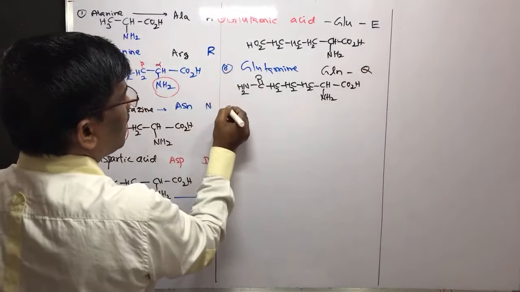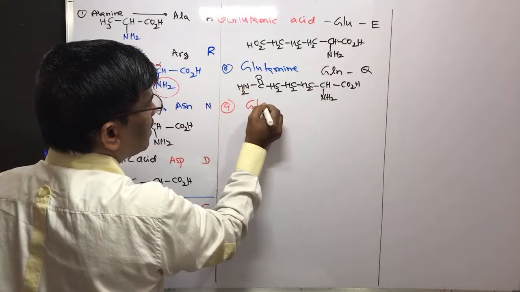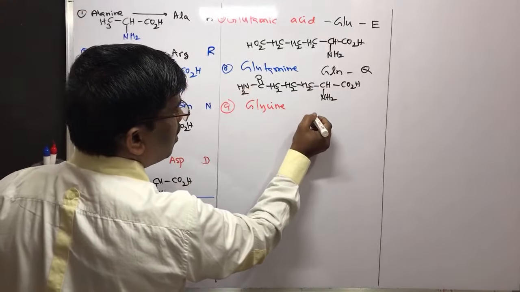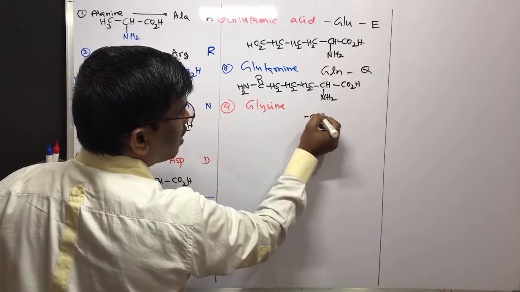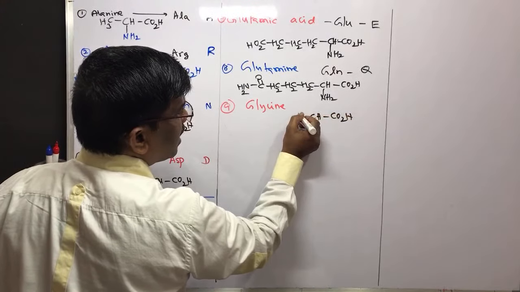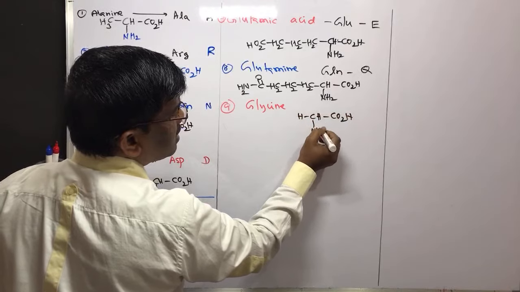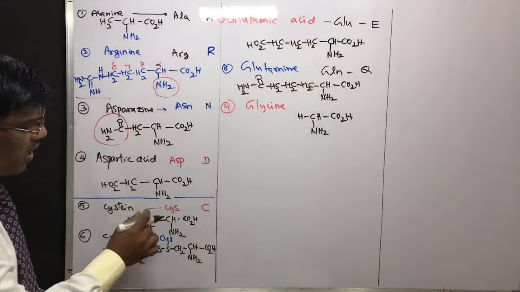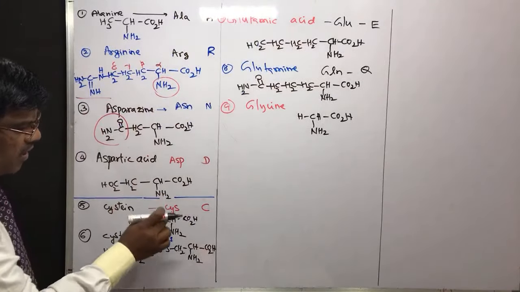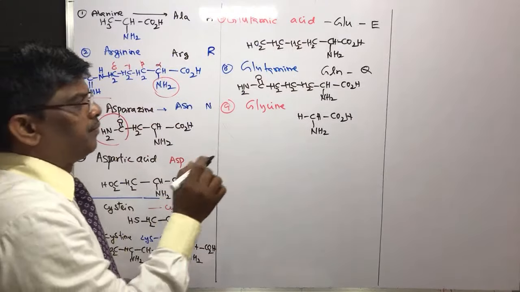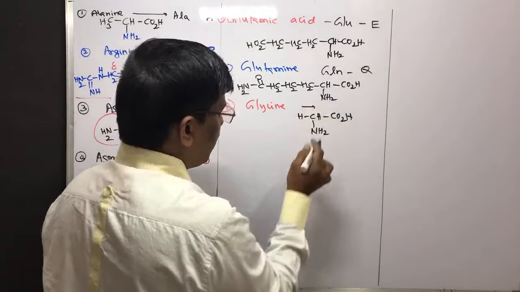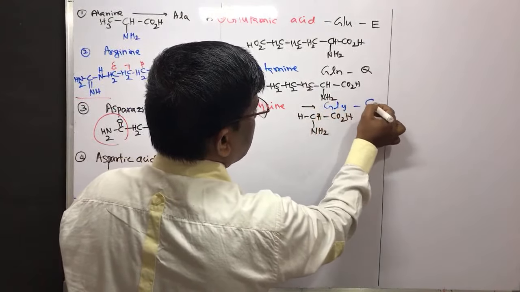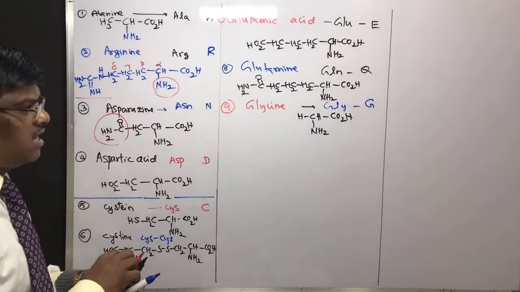Then under G, glycine. Glycine is the smallest amino acid which does not have an asymmetric carbon because it is attached to hydrogen. So this is the alpha amino acid which does not have an asymmetric carbon. Remaining all are having asymmetric carbon. This is asymmetric carbon, asymmetric carbon, asymmetric carbon. Right. So glycine is abbreviated as GLY and the single letter is G.